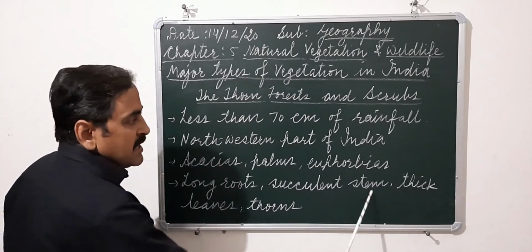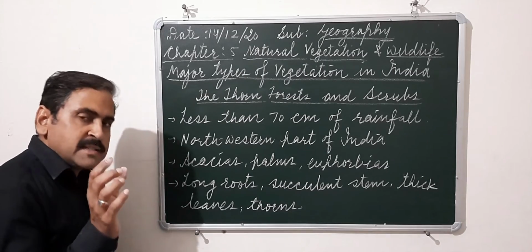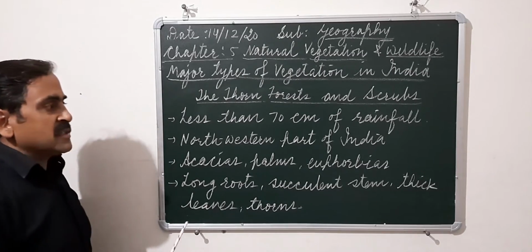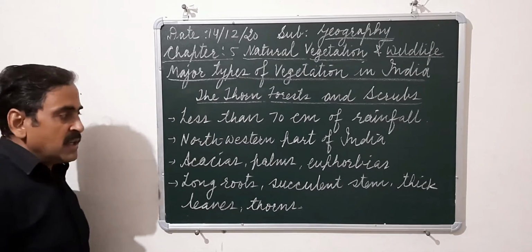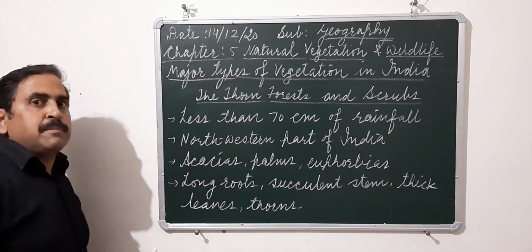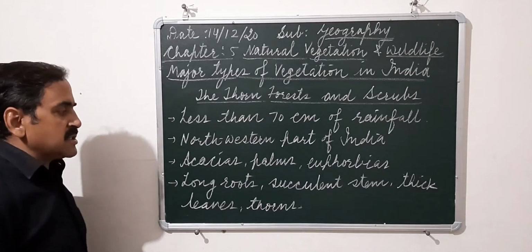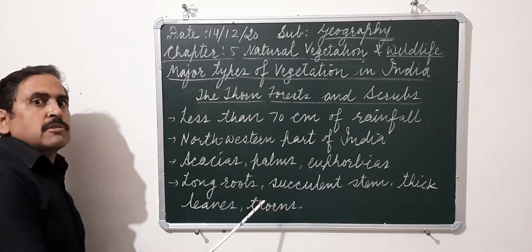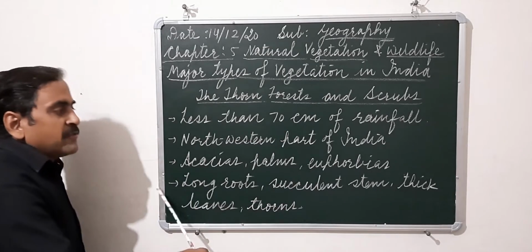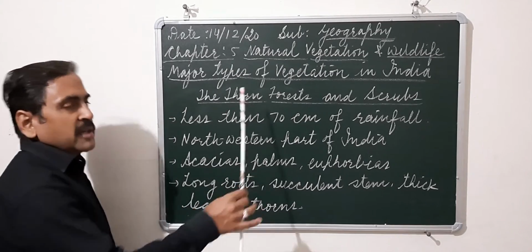They have succulent stems. Succulent stem means they can store water in their stem, and that helps them to survive. They have thick leaves and thorns. Thick leaves also help them to survive in the extreme dry or hot conditions. And sometimes in the place of leaves there are thorns. They also reduce transpiration. These all are the different types of adaptation which the plants in the thorn forest have.